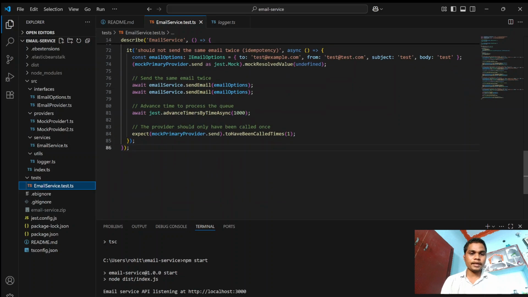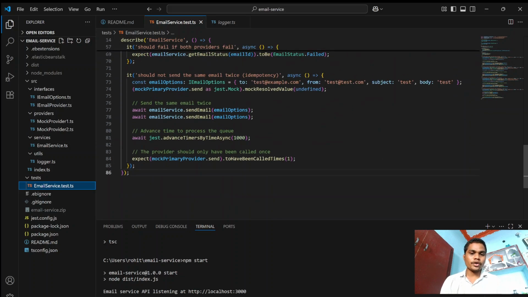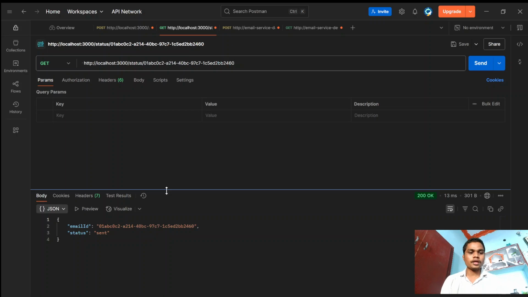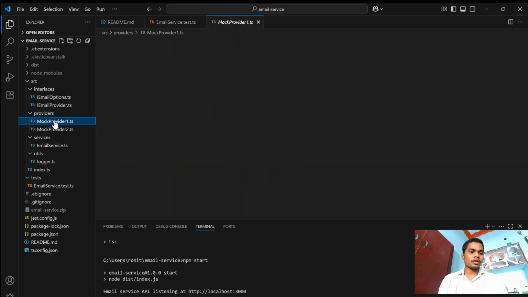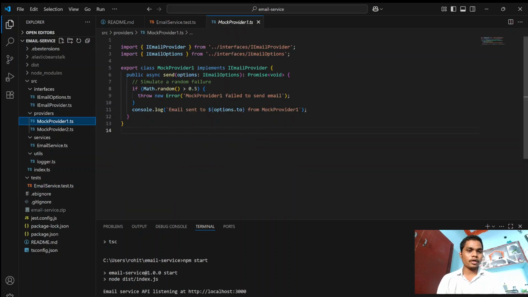With the help of the complete code, we're going to run the unit tests to see whether it's working or not, as I showed you earlier from the POST method to the GET method.